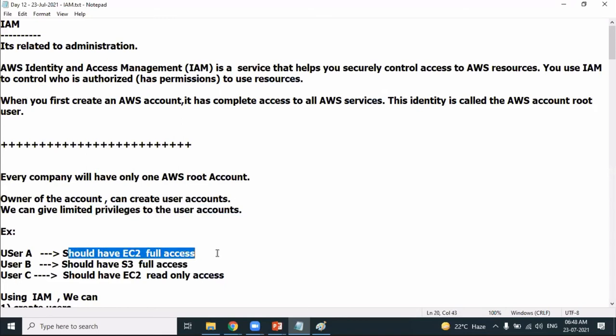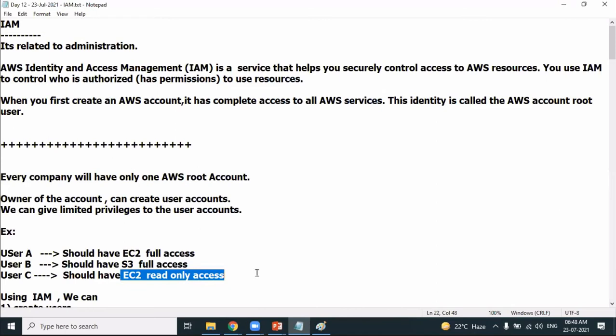Look at the requirement. User A should have EC2 full access. User B should have S3 full access. User C should have EC2 read-only access. Creating users and providing restricted permissions and privileges to those particular users can be done by using a service called Identity and Access Management.